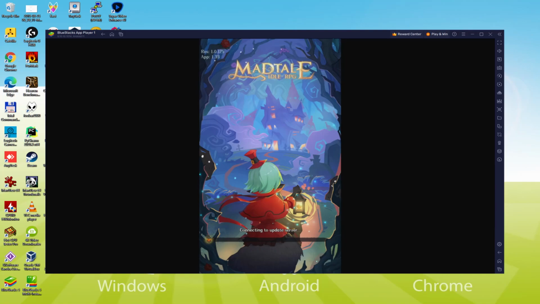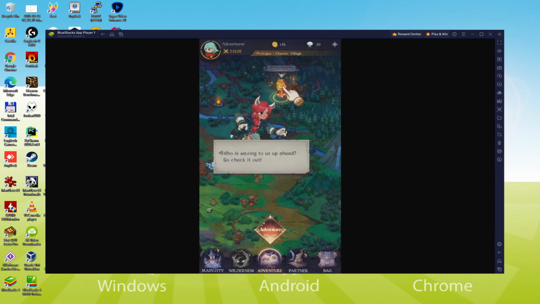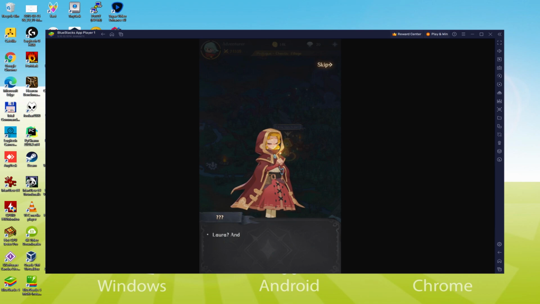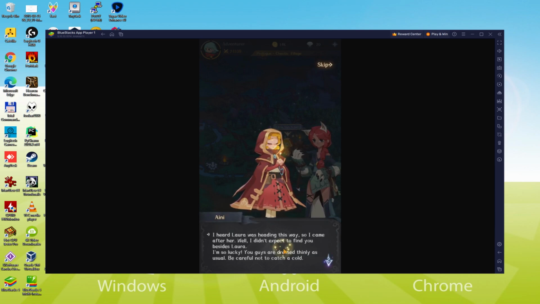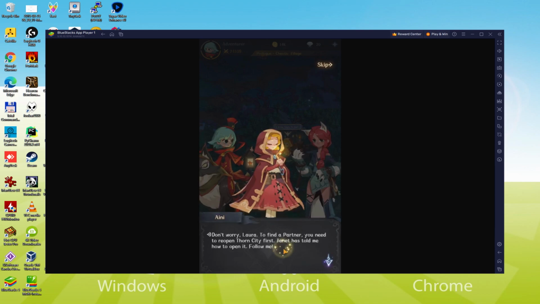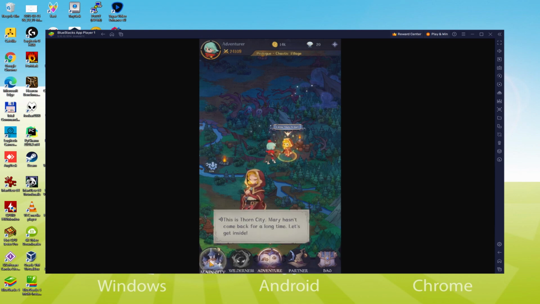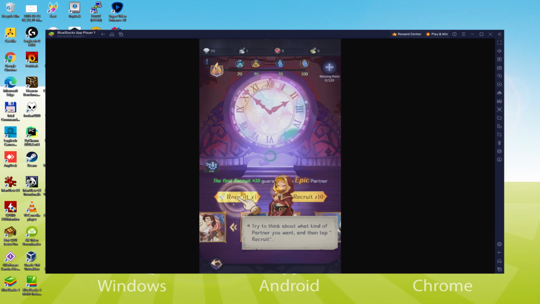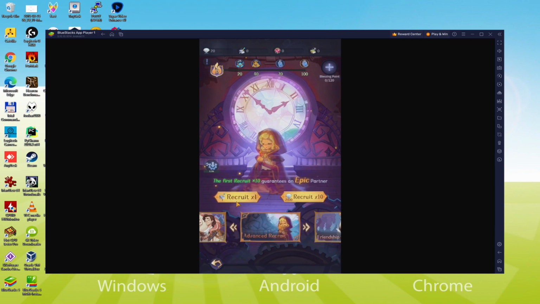Today we are going to see how to play Madtale on PC using the brand new BlueStacks 5, that is designed for blazing fast speed and high-octane action. We will be able to easily download and install Madtale and enjoy the game on our Windows PC with keyboard, mouse and big screen thanks to BlueStacks 5, which is the Android emulator that we recommend to play Madtale. So without further ado, let's get to it.